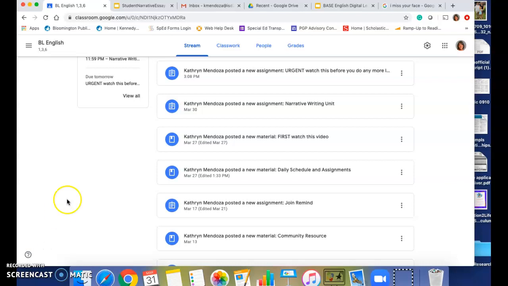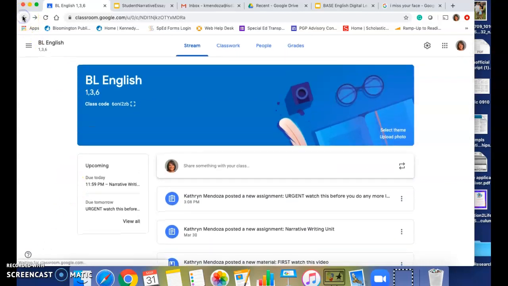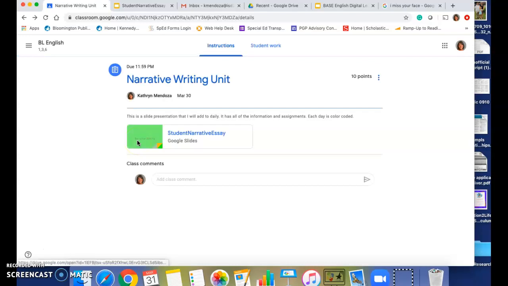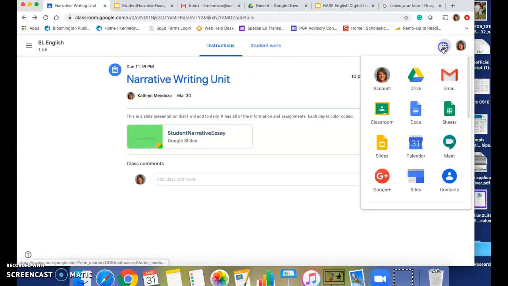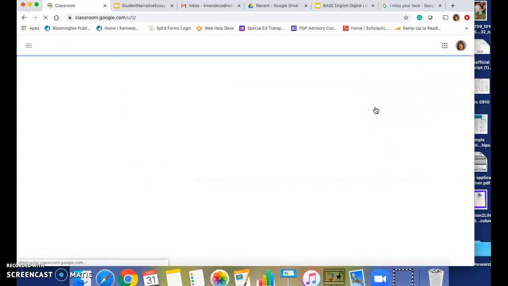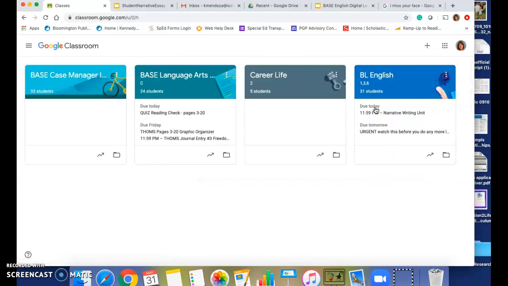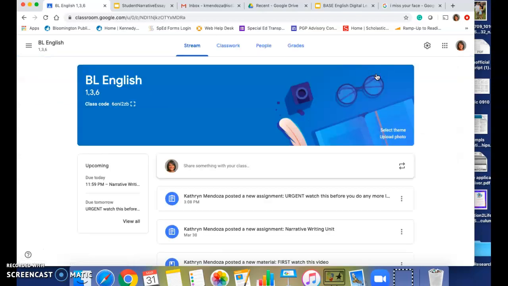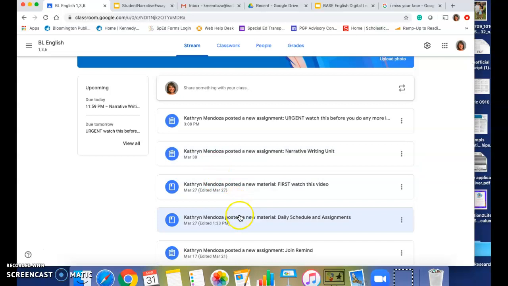For all of you, the first thing I want you to do every day when you log in to your computer is go to Google Classroom. Once you're logged in, go to Be Life English. Here at the Be Life English page, scroll down to where it says Daily Scheduled Assignments. This is where you're going to go every single day.